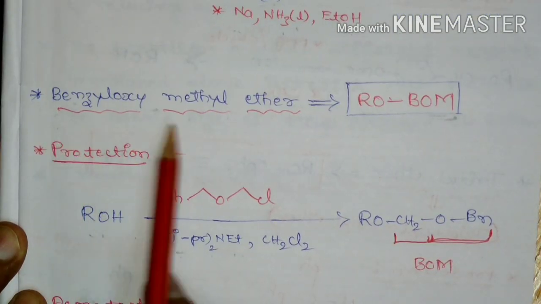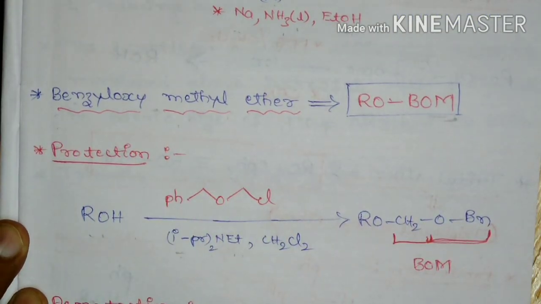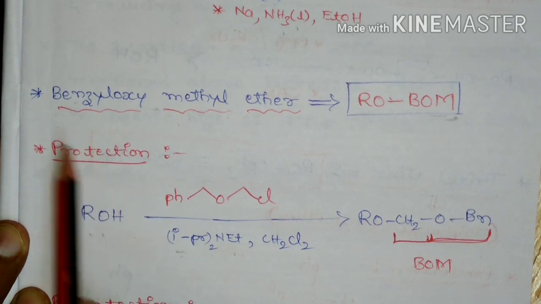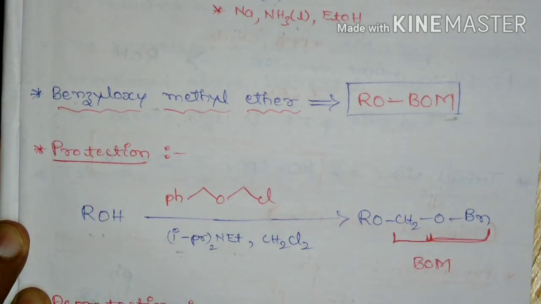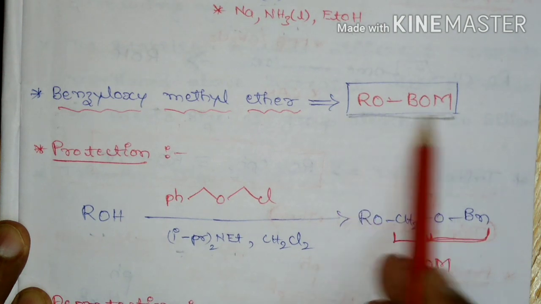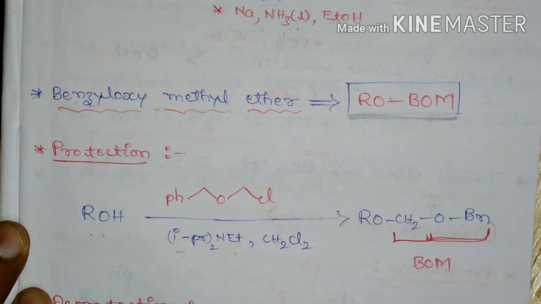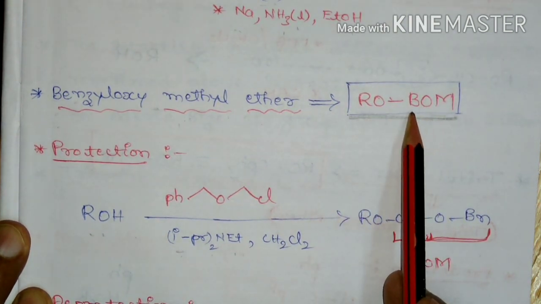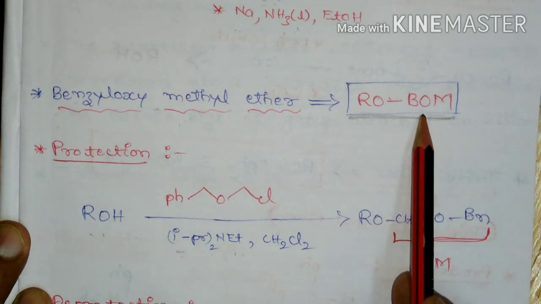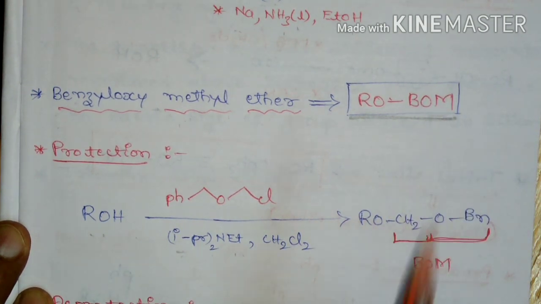Next is benzyl oxy methyl ether. Alcohol can be protected as benzyl oxy methyl ether, which is represented as ROBOM. BO represents benzyl oxy, M represents methyl.